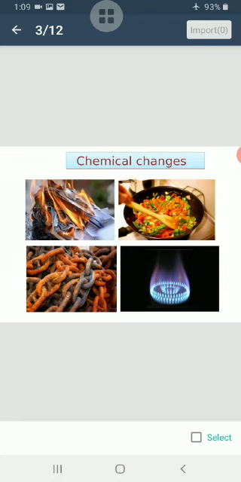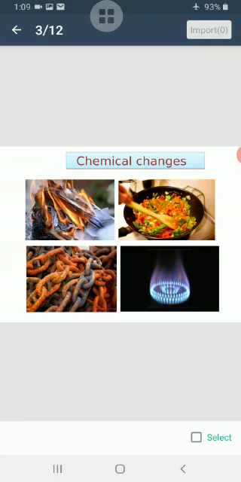During a chemical change, the molecules of the reactants undergo change to form molecules of the product.